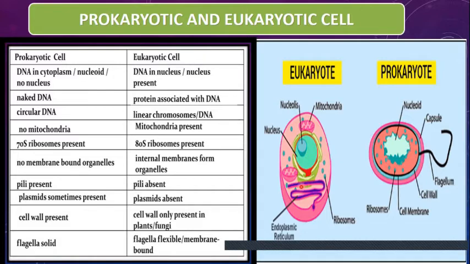Next difference, if you will see here, the cell wall is present in the prokaryotic cells, and they have a locomotory organ like the flagellum, while this flagella may be flexible or membrane bound in the eukaryotic cells.